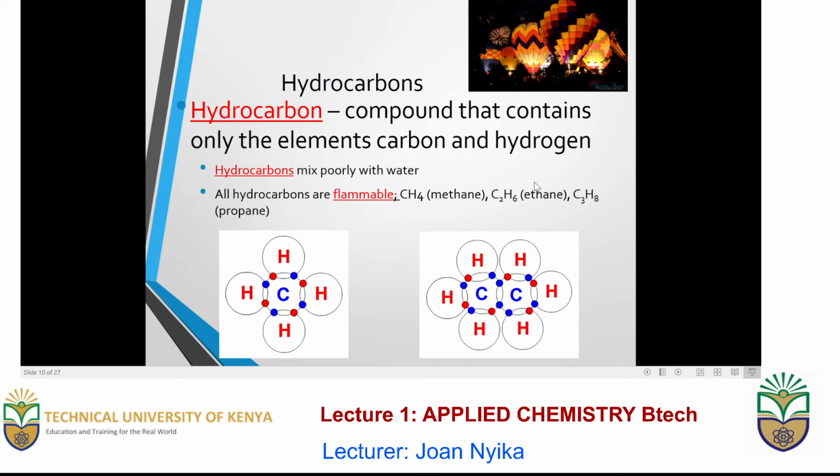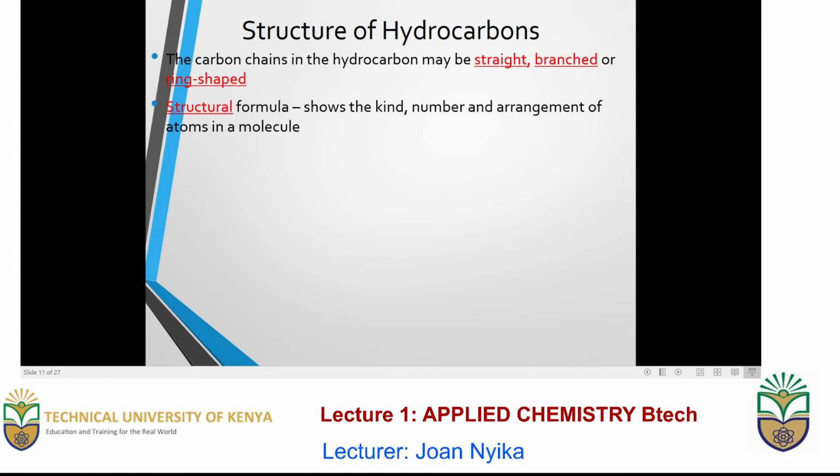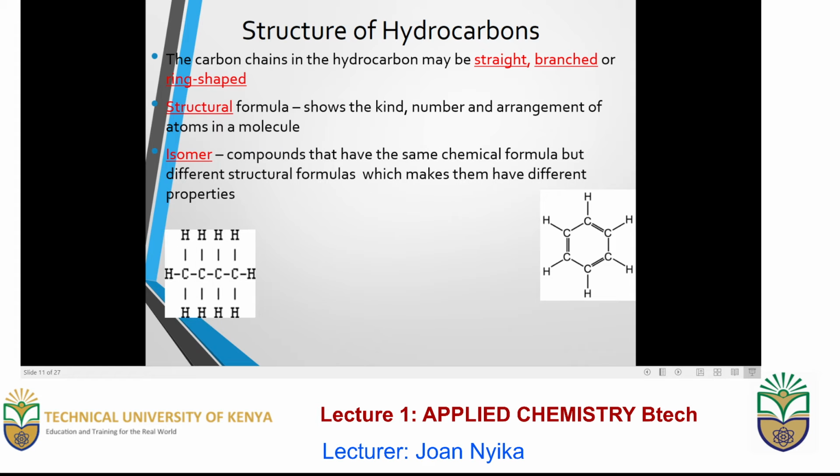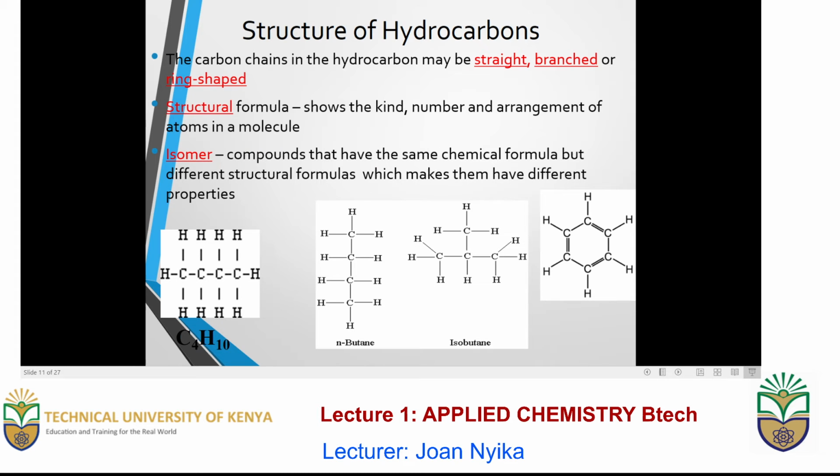Usually hydrocarbons, just like other organic compounds, mix poorly with water. They are flammable. Examples are ethane, what we have here, and methane, what we have here, and propane, as we will see in the subsequent slides. The carbon chains in hydrocarbons could be straight, branched, or ring-shaped. The structural formula describes the way the various carbon and hydrogen atoms or other elements are arranged and the number of bonds.